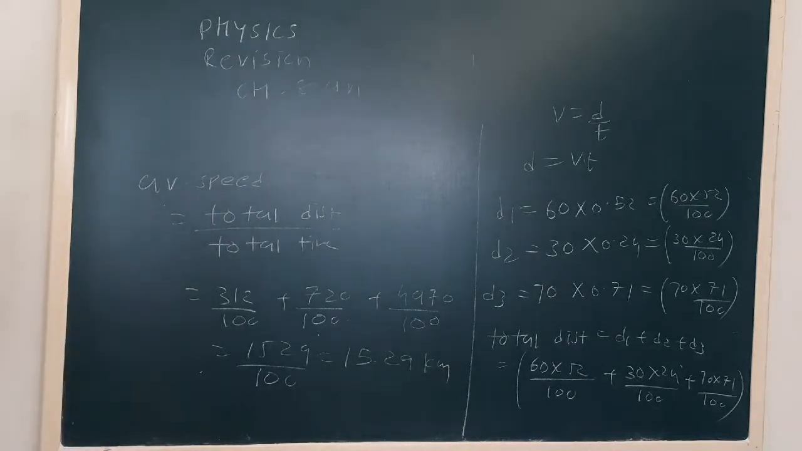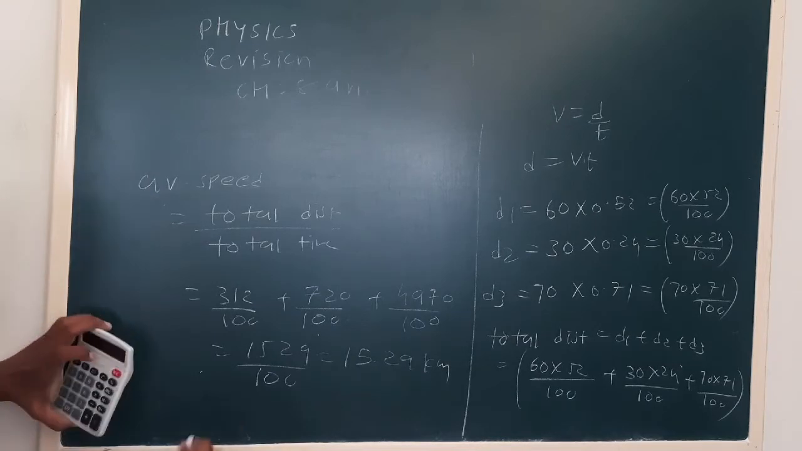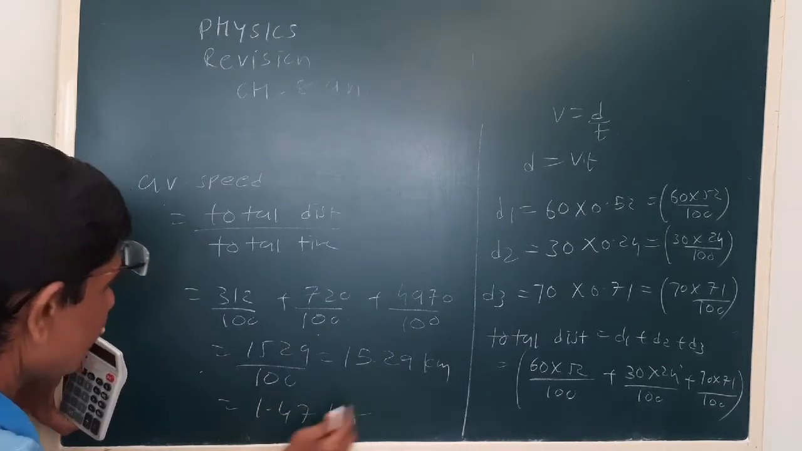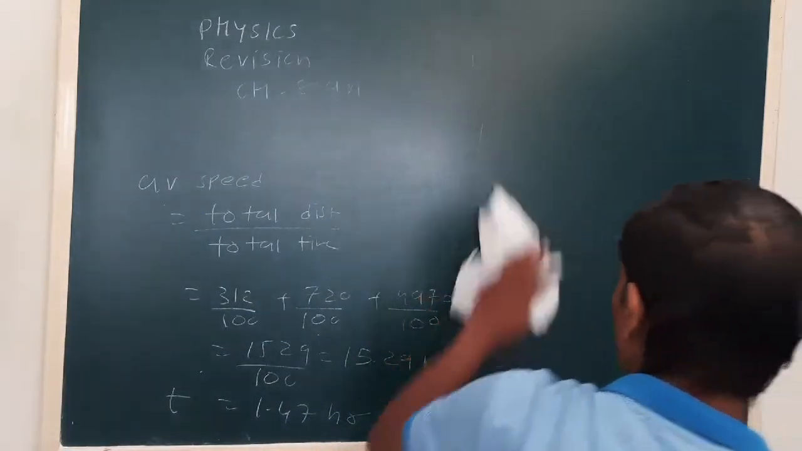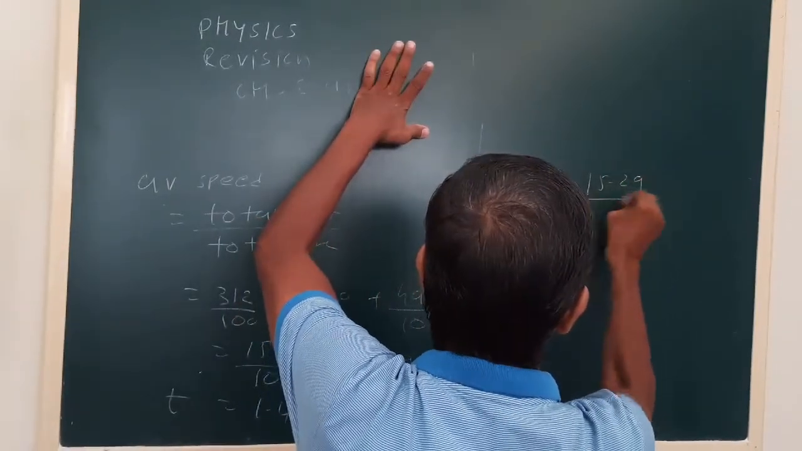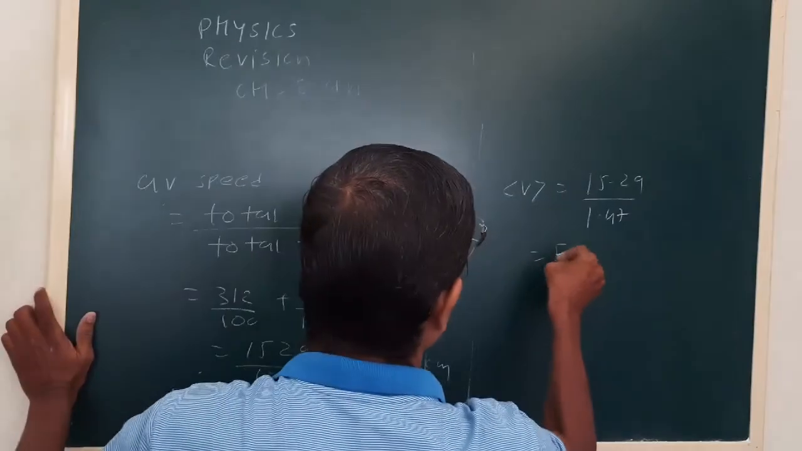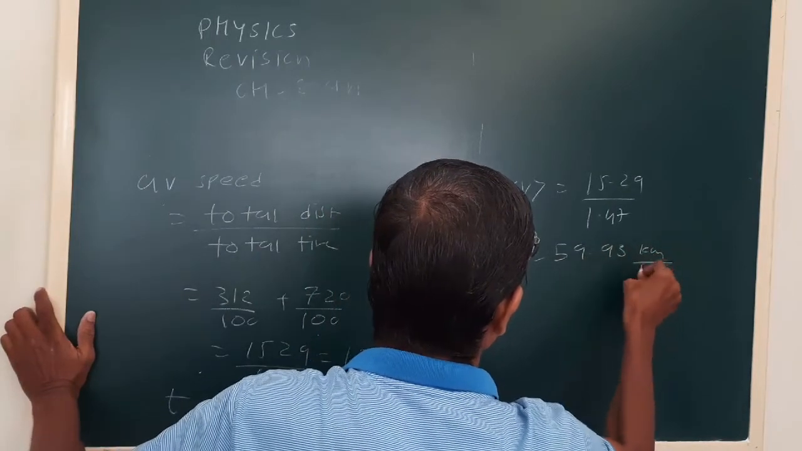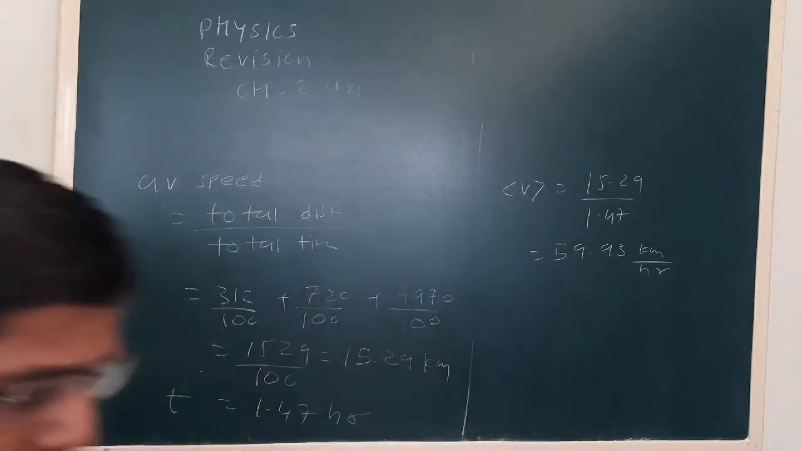Okay, total time we have calculated is 0.52 plus 0.24 plus 0.71. Okay, that time. Now we use the formula. Average speed is, okay, so that turns out to be 59 point. Okay, now see, these are the basic formula we discussed.